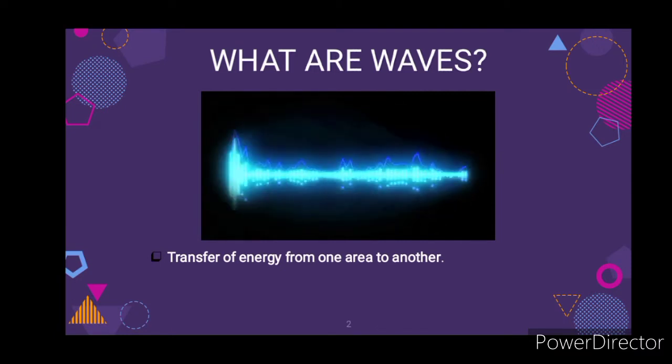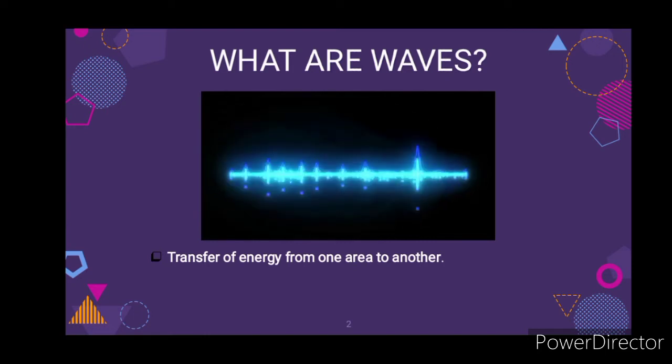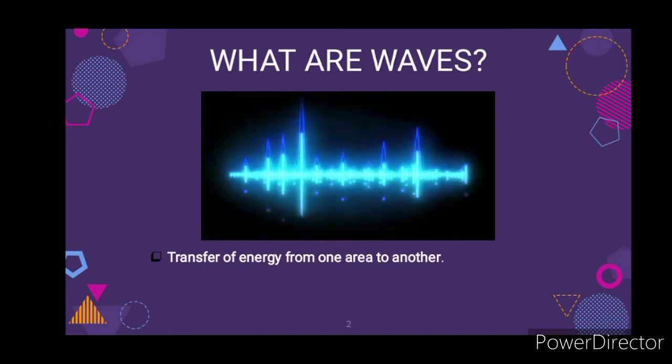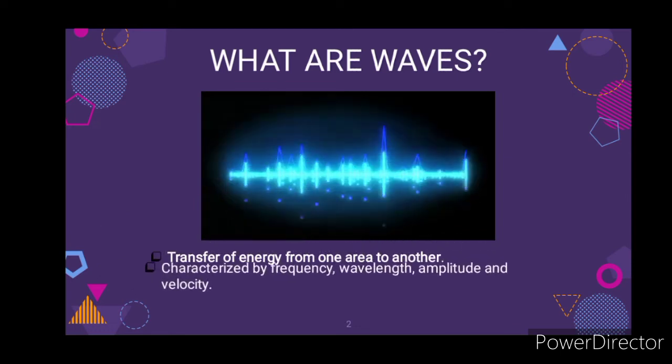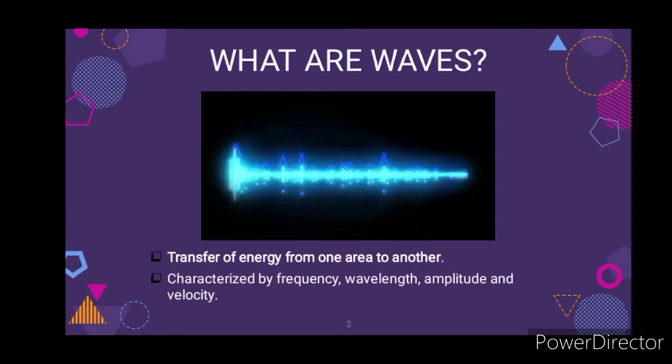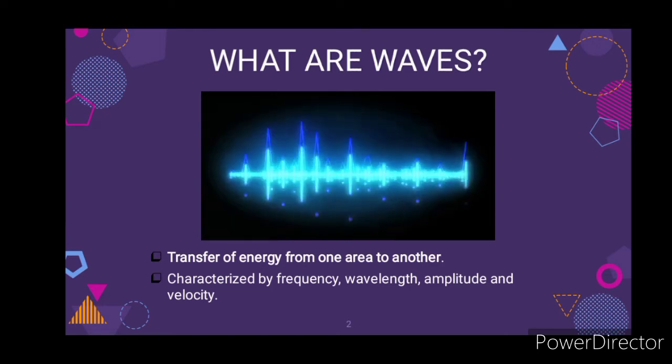Waves are the transfer of energy from one area to another. The transfer of energy takes place when energy itself moves from one place to another, causing change to happen in an object. A transfer of energy can also be observed in different forms such as light, sound, and heat. Waves are also characterized by their frequency, wavelength, amplitude, and velocity.